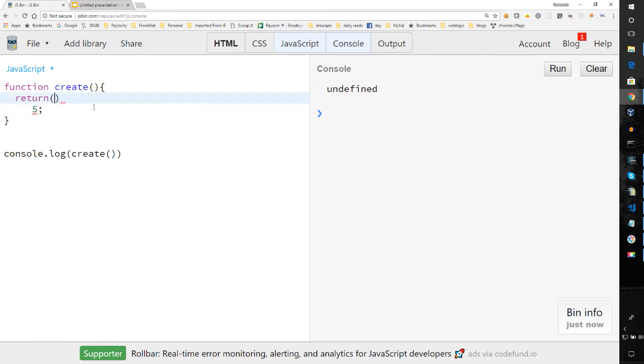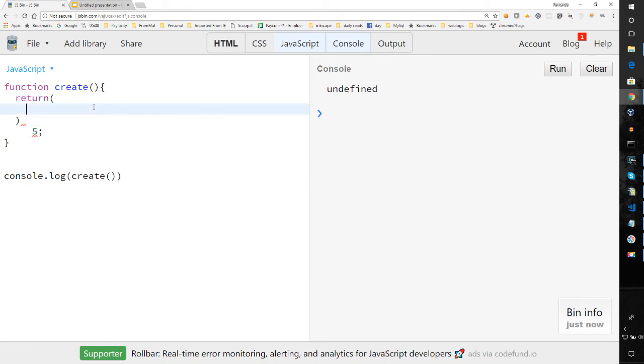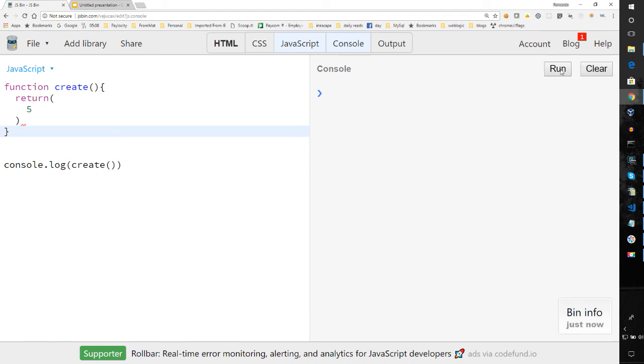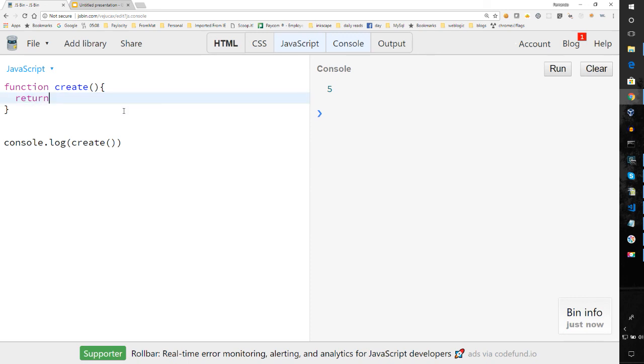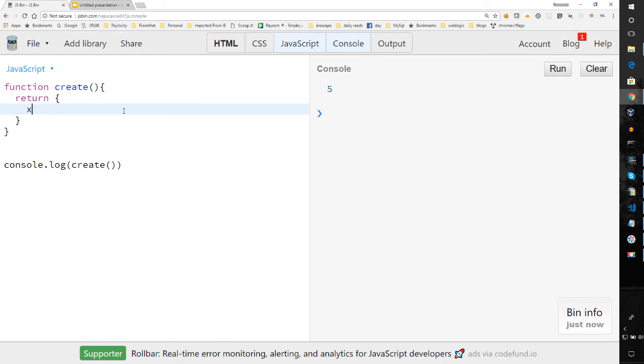But if I was to do something like this, what will it do then? And so in that case, because of the parentheses, it's going to look for the other parentheses and return 5. And the same thing goes for objects. So if you had an object that you were returning, so you're returning an object where x is 5, and notice I don't have the semicolon, I could have it at the end of the return.